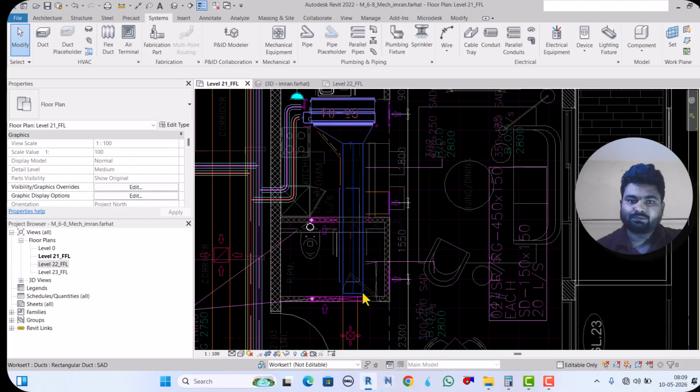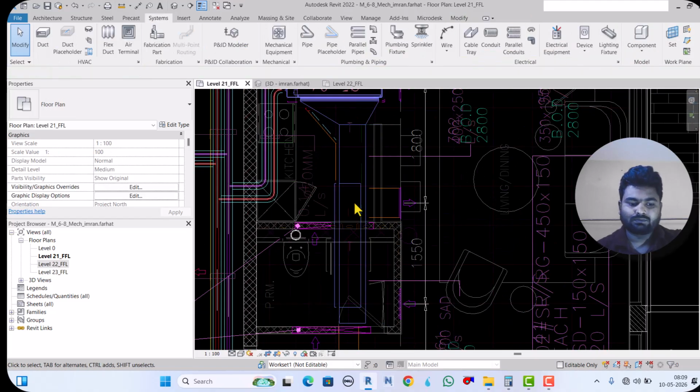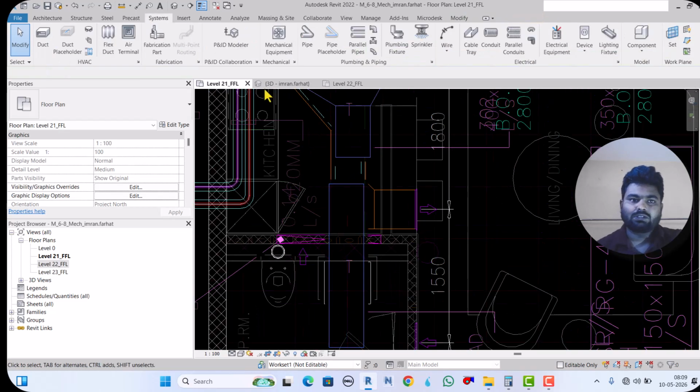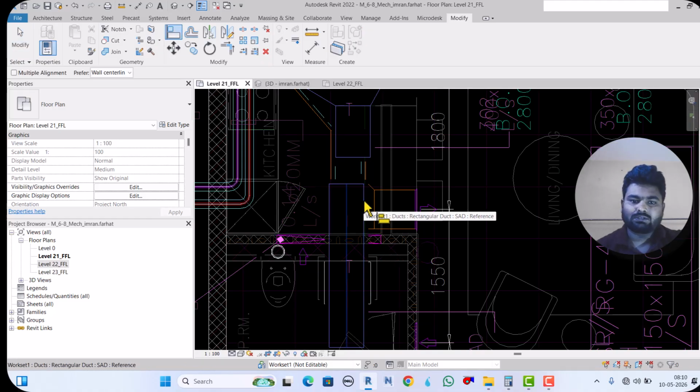Okay, or you can delete this piece, no issue, and align with this piece.